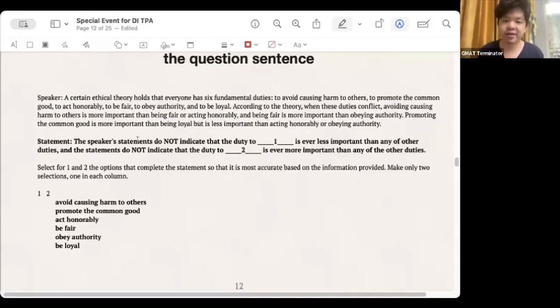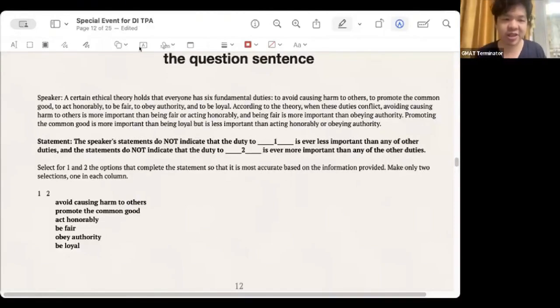He said that a certain theory related to ethics tells us that everyone has 6 basic obligations. The first is not to cause harm to others. The second is to promote public interest. The third is to behave honorably. The fourth is fairness and justice. The fifth is to obey authority. The sixth is loyalty.